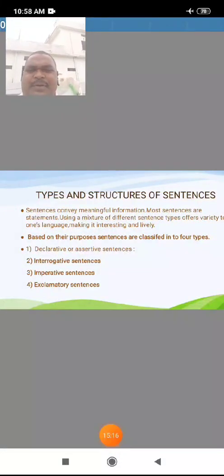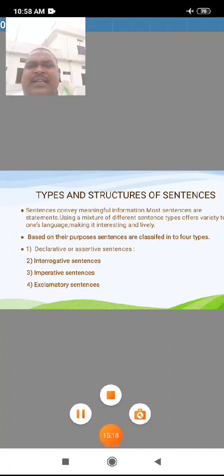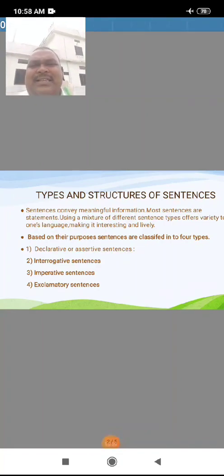So, how many types of sentences are there? Types of structures and sentences. Sentences convey meaningful information. Most sentences are statements, using a mixture of different sentence types to offer variety and make language interesting and lively.